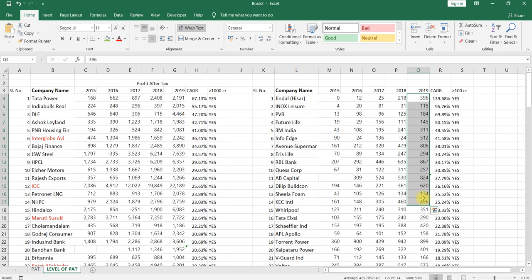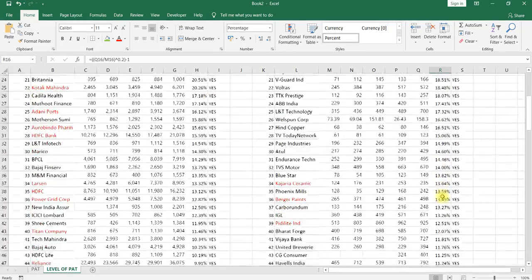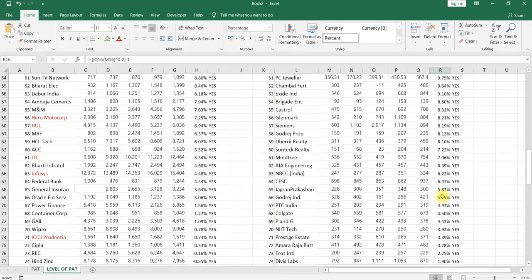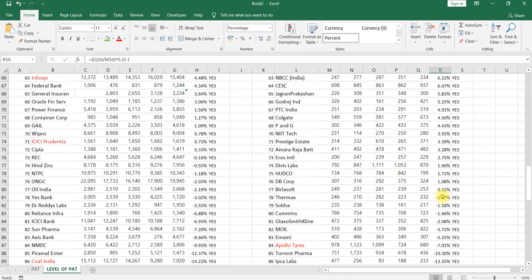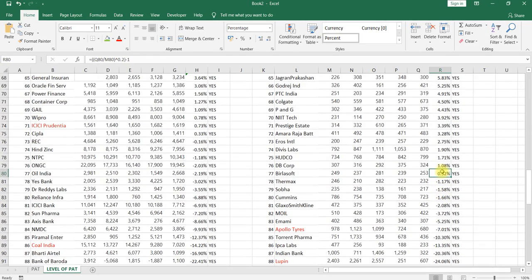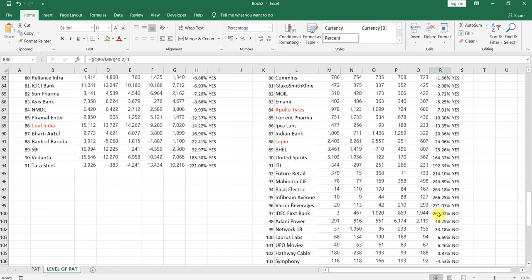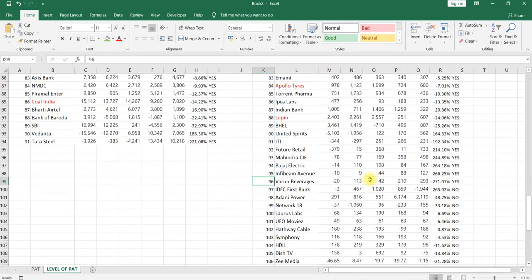If you would like a better screening, then we can consider positive growth, in the sense the stocks which have given positive growth, so that your screening will be strong enough. Even negative growing stocks can be considered, but you will be exposed to higher risk. Around 96 stocks have been identified.